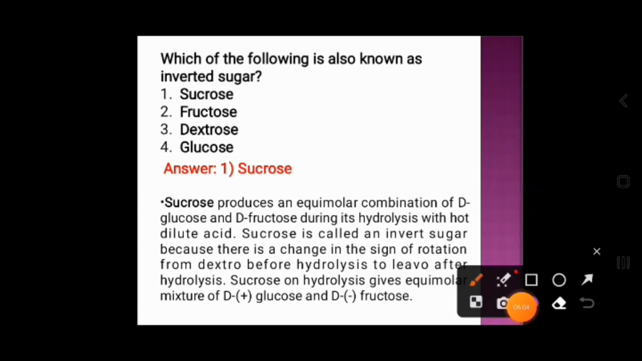Sucrose produces an equimolar combination of D-glucose and D-fructose during its hydrolysis with hot dilute acid. Sucrose is also called invert sugar because there is a change in the sign of rotation from dextro to levo. The dextro rotation occurs before hydrolysis, whereas the levo rotation occurs after hydrolysis. So sucrose on hydrolysis gives an equimolar mixture of D-glucose and D-fructose.